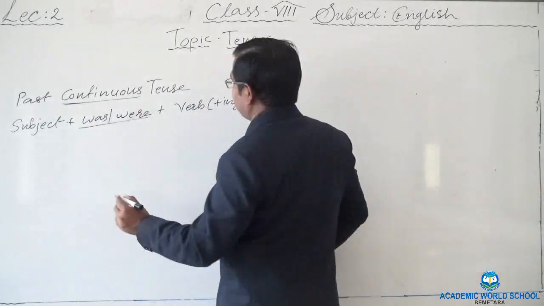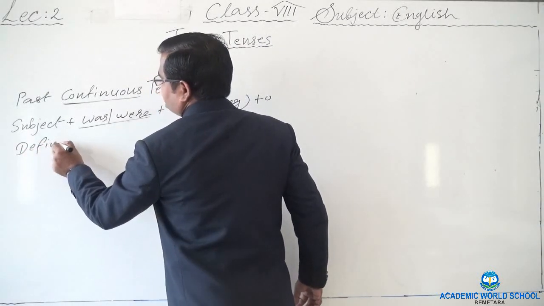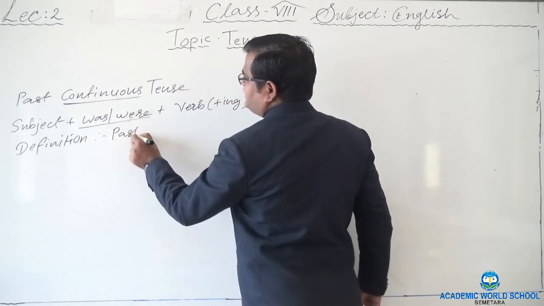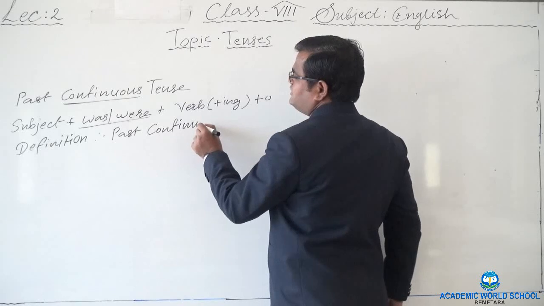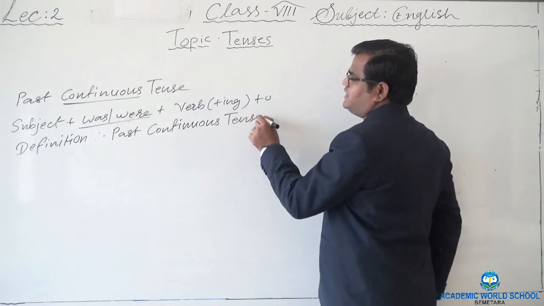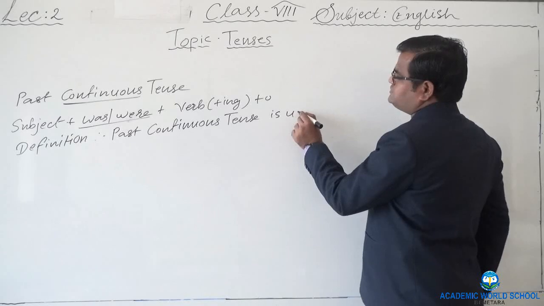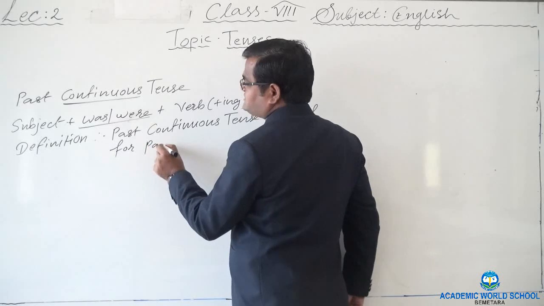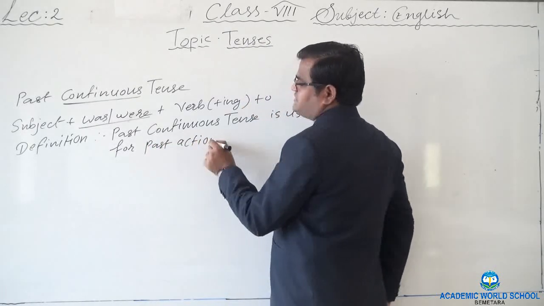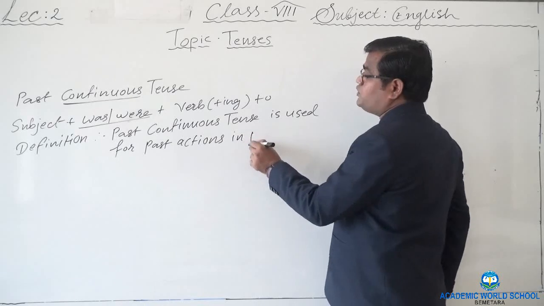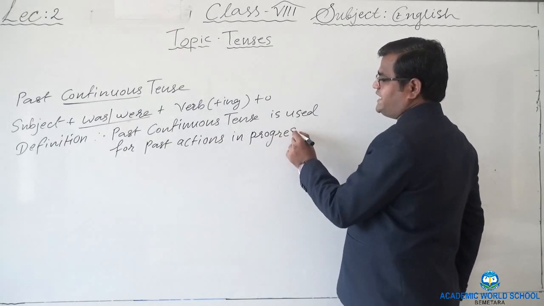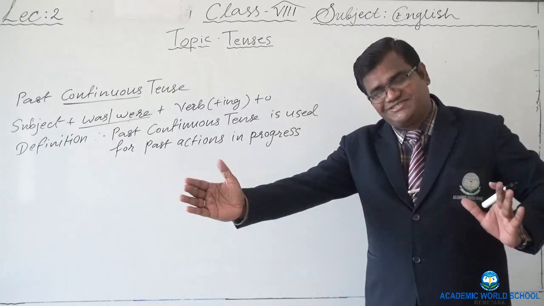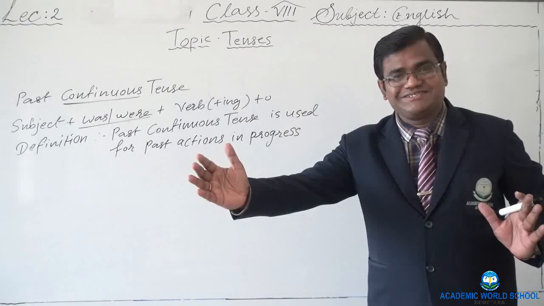Now let me write the definition here. A simple definition I am trying to make. Past continuous tense is used for past actions in progress. Therefore we call it progressive tense also. Past action, but they are running actions. They are in progress, right?